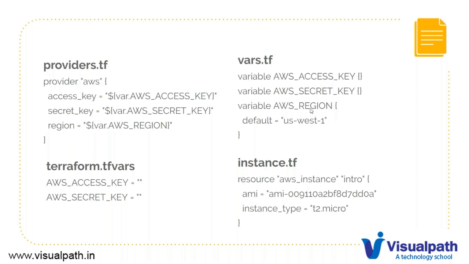AWS region, though, we are assigning a value, and this is how you assign the value. In the curly braces, you say default equal to the value. So aws_region is a variable and its value is this. At execution time, if you don't want it to ask the value of this variable, then you create a terraform.tfvars file and give that variable and its value. You only want to move it out of the vars file, so it doesn't ask you at the apply time, right?